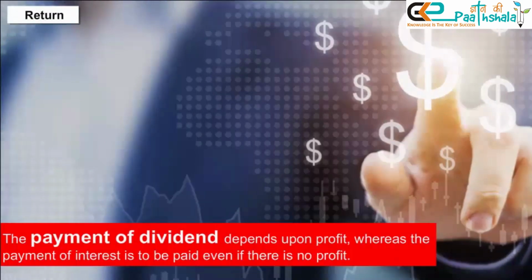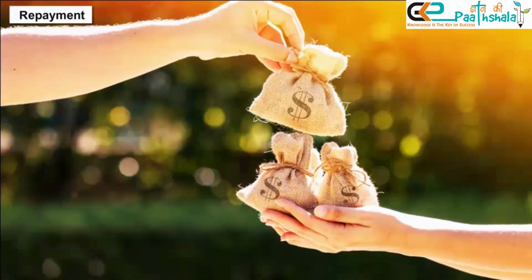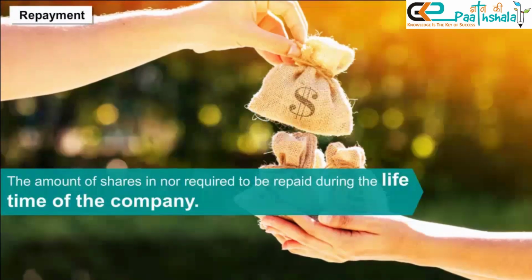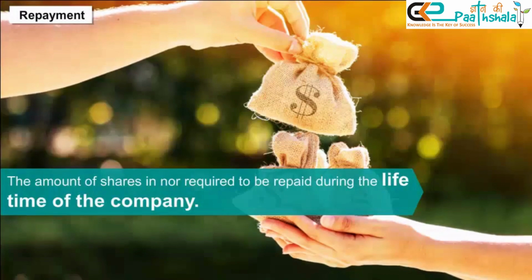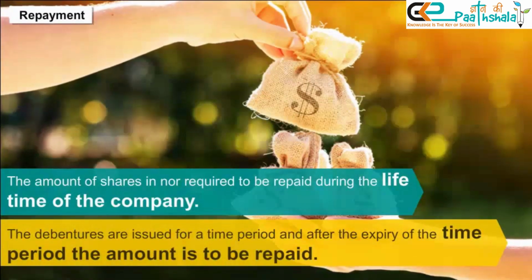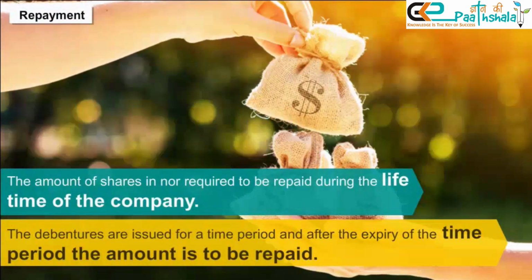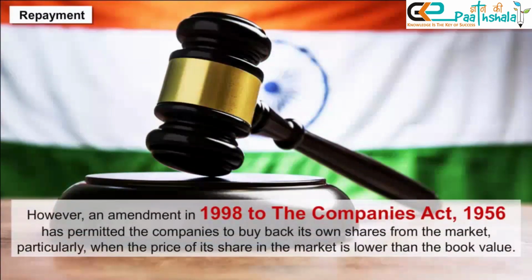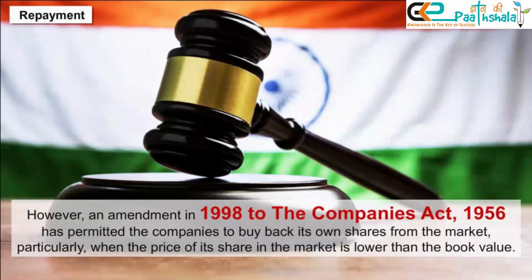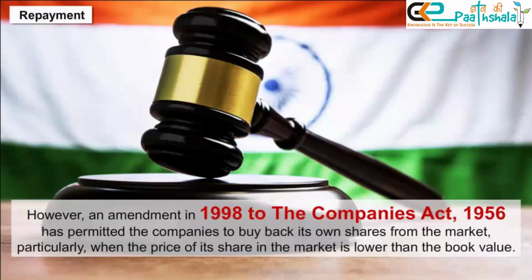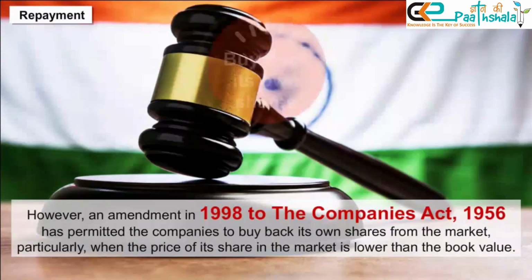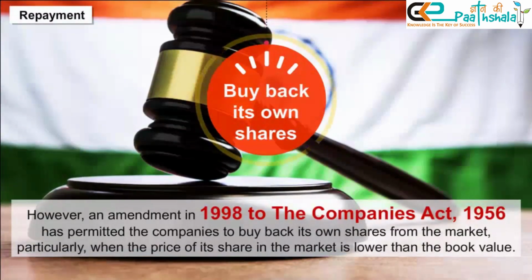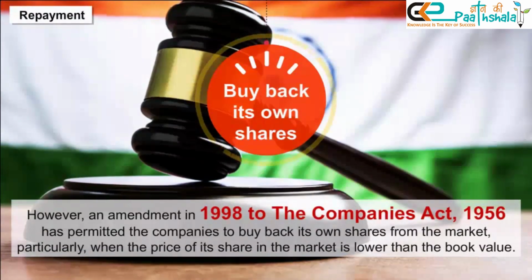Repayment. Generally, the amount of shares is not required to be repaid during the lifetime of the company, but debentures are issued for a time period, and after the expiry of the time period, the amount is to be repaid. However, an amendment in 1998 to the Companies Act 1956 has permitted companies to buy back its own shares from the market, particularly when the price of its share in the market is lower than the book value.